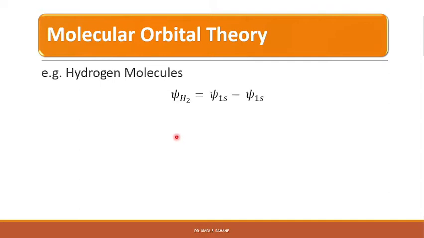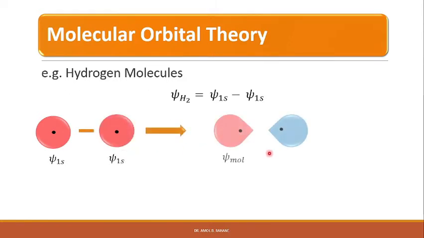On the other hand, for the difference of the two 1s orbitals, we get psi H2 is equal to psi 1s minus psi 1s, right? Since again psi 1s is positive everywhere, when the two separate 1s orbitals overlap, they will cancel each other, and thus between the nuclei psi molecule will be 0. That means between the two nuclei, the wave function will be 0, while it will be positive near one nucleus and negative near the other nucleus. So please note that the psi molecule square will be positive everywhere.